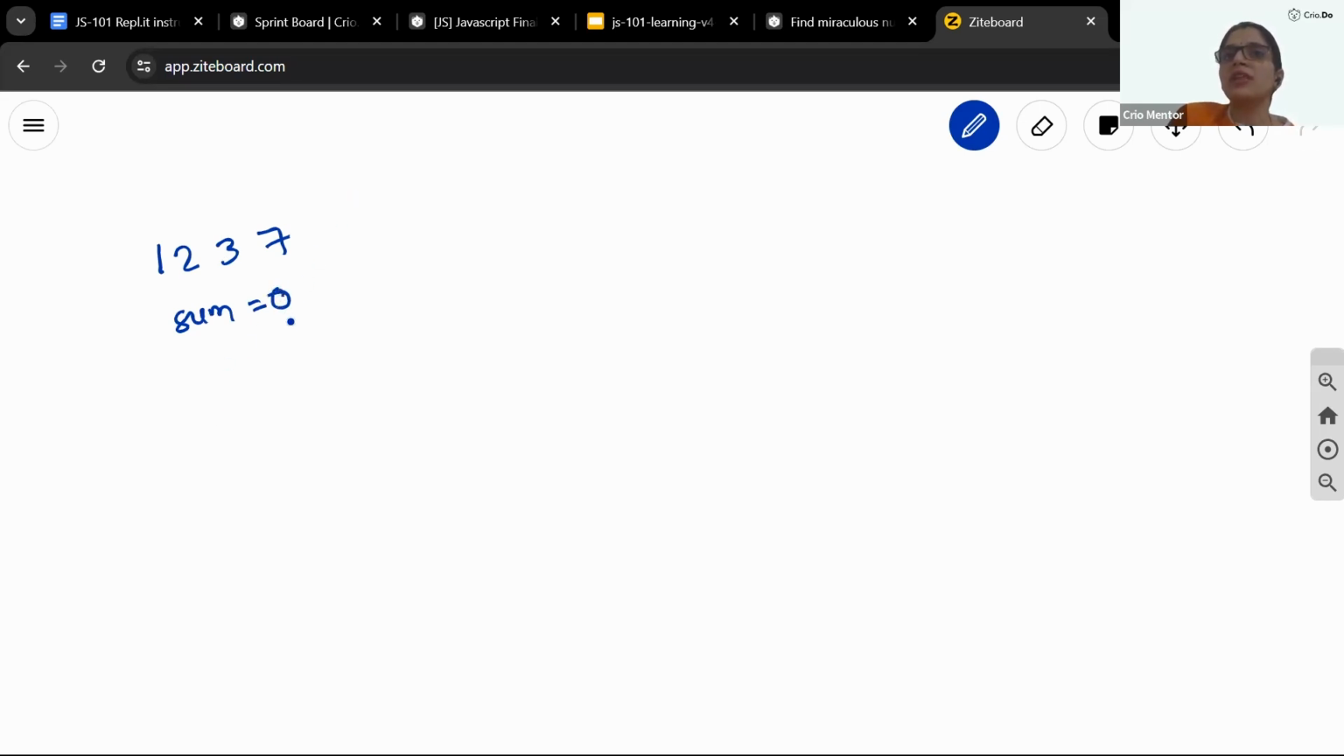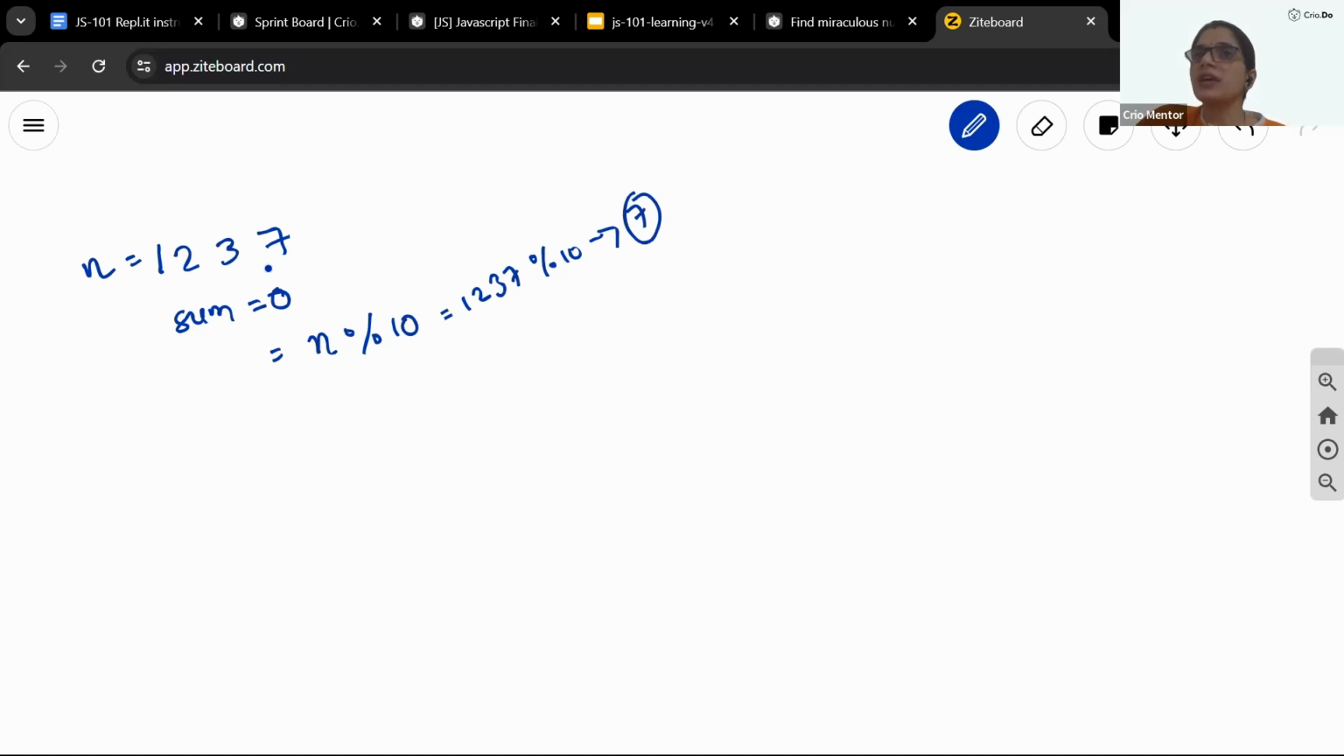Now what we will have to do is get the individual digits from this. In order to get the individual digits out of the entire number, let's say whatever number we have is n. Just get n mod 10. Now, what would it return, guys? Pay attention. 1237 mod 10. Mod returns the remainder. So this is going to give me 7. And isn't 7 the last digit we have?